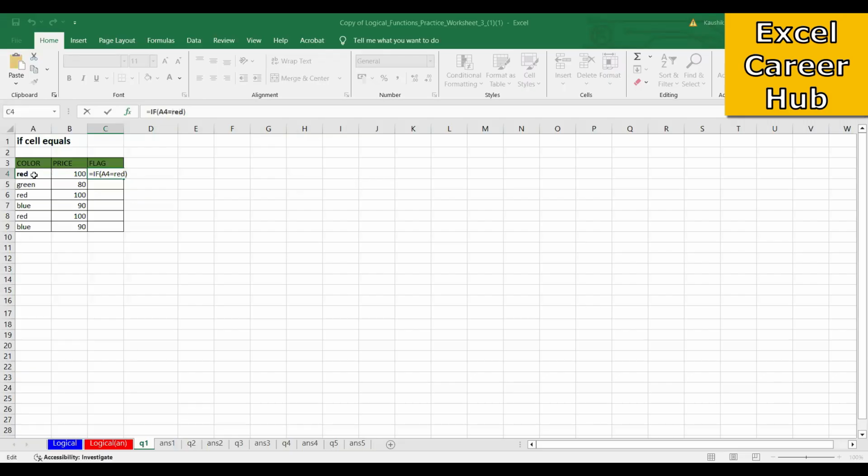So here also I'm not supposed to type anything in. See, the red is a word. So the word has to be in double quotes.